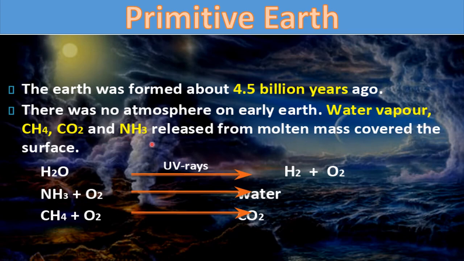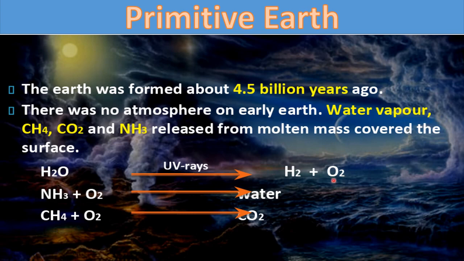These were present on the earth. Now what happened? These water vapors reacted with the UV rays from the sun. UV rays came and reacted with the water vapors, and it converted into H2 plus O2.